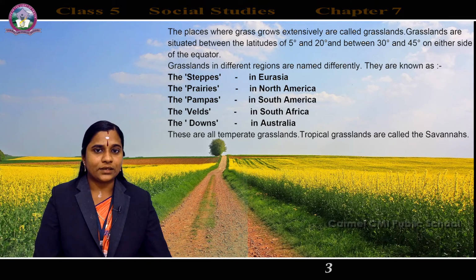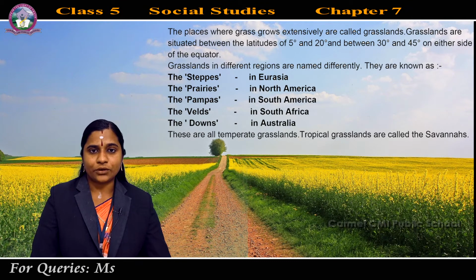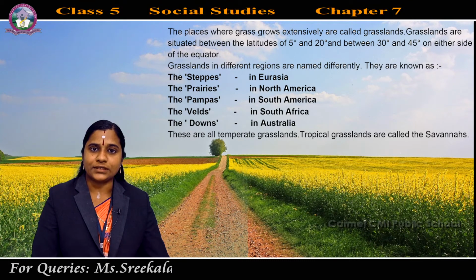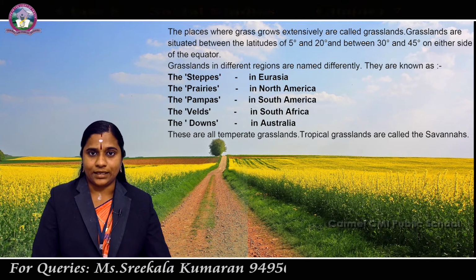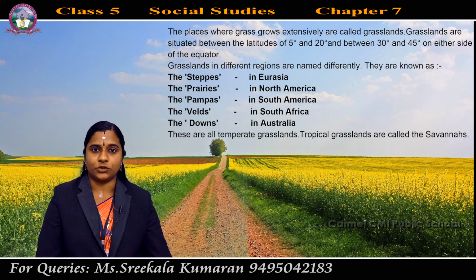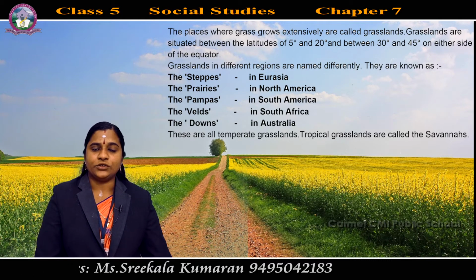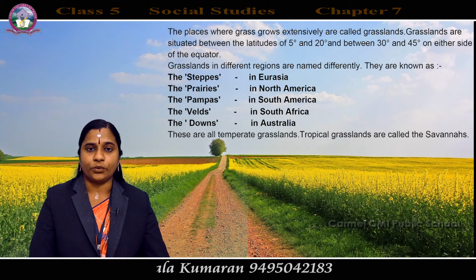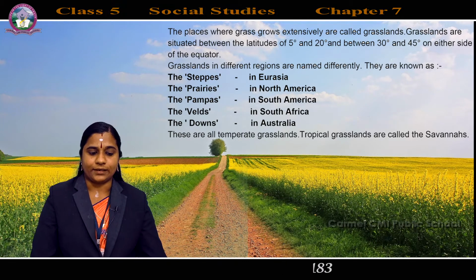What is meant by equator? That you already studied. The longest latitude is the equator, and the value of the equator is 0 degrees. So the grasslands are situated between the latitudes of 5 degrees and 20 degrees and between 30 degrees and 45 degrees on either side of the equator.